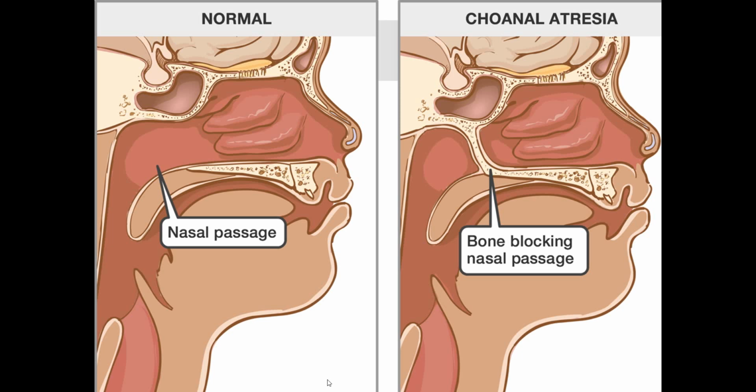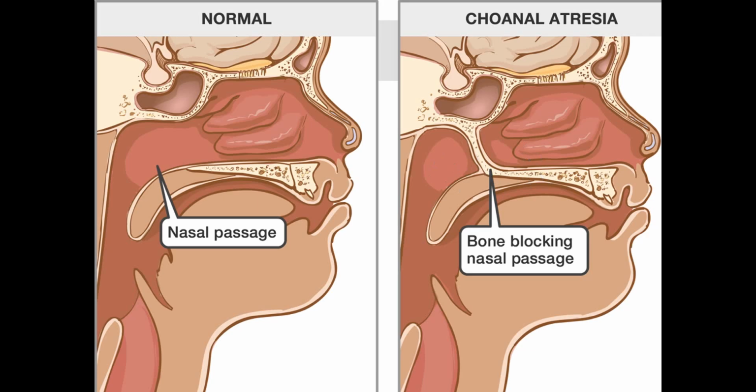Moving on to the next picture, you will clearly see the normal condition of the nasal passage. Here the nasal cavity is clearly connected with the nasopharynx. In this disease condition, choanal atresia, bone or nasal tissue blocks the connection or the path between the nasopharynx and the nasal cavity, so this disease condition occurs.